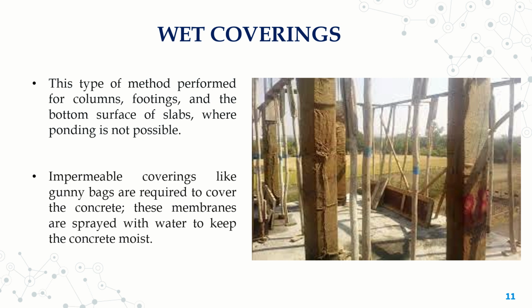We take impermeable coverings, and most of the time you observe gunny bags. People wrap gunny bags around the column and they do the watering, so that the gunny bag absorbs the water and stores it for a longer time. Those gunny bags are not removed, so up to 14 days they keep spraying the water onto the gunny bags, so it acts like a wet covering.